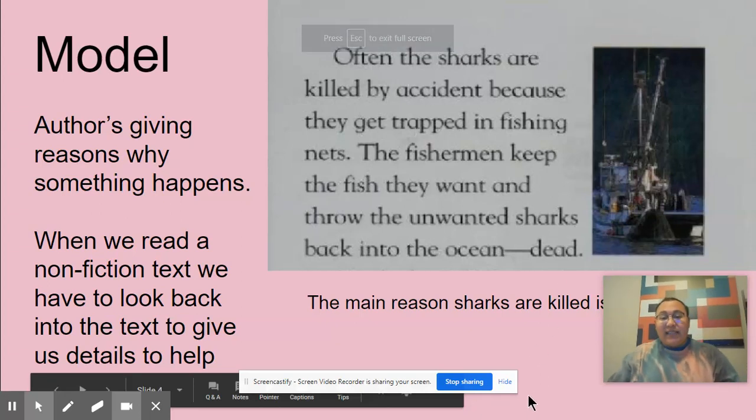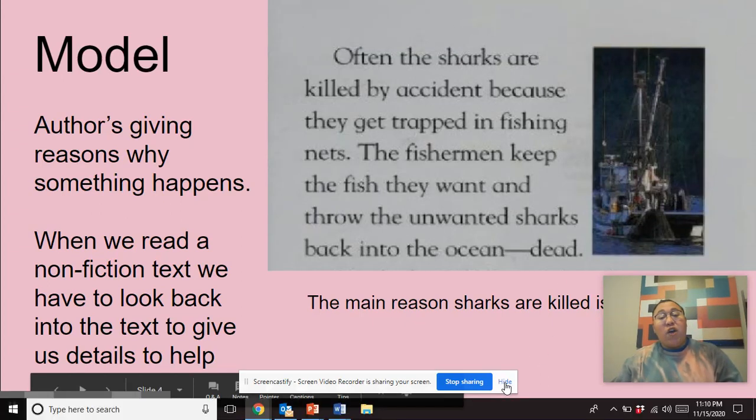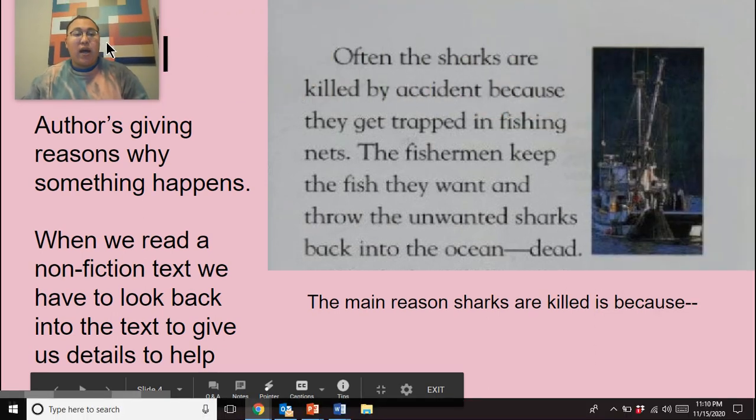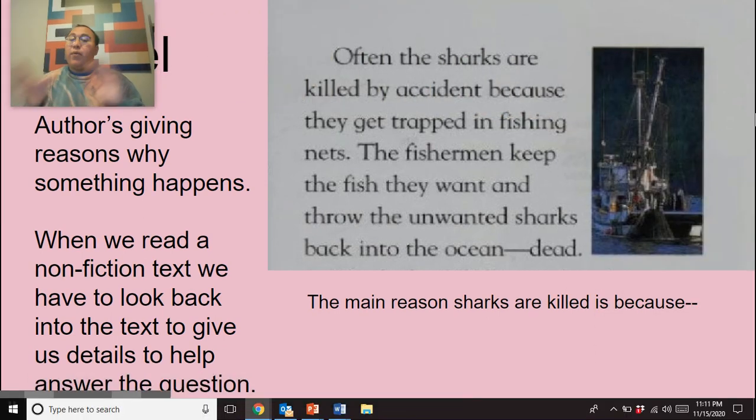All right, friends. So, like I said, we are going to be practicing 4 different skills today. And so, we're going to use parts of Shark Attack that we have read, and I'm going to model for you those skills that we're going to talk about. So, authors give reasons why something happens. So, when we read a nonfiction text, we have to look back into the text to look for those key details to find the reasons that the author included the information.